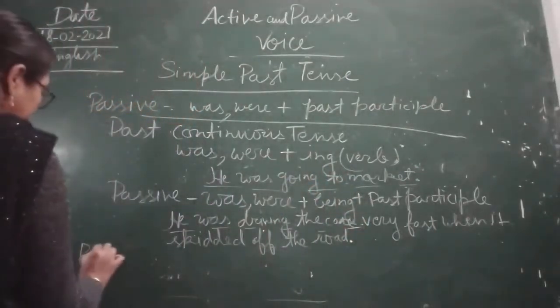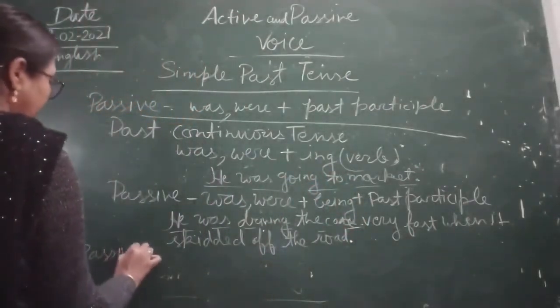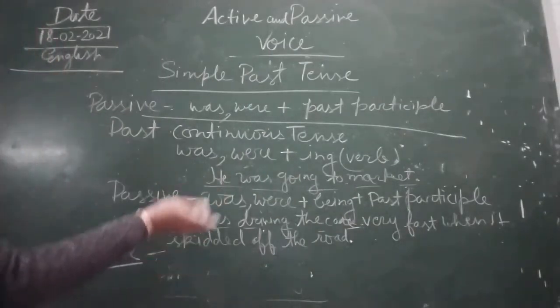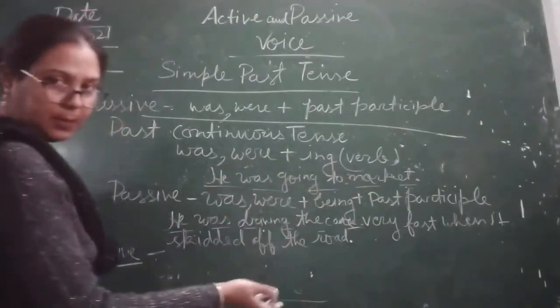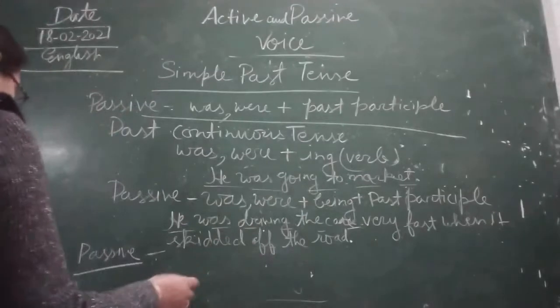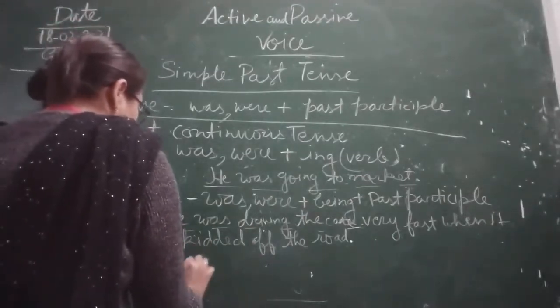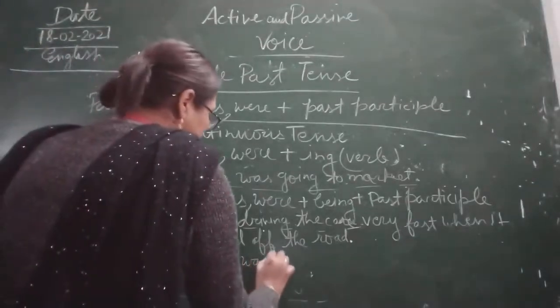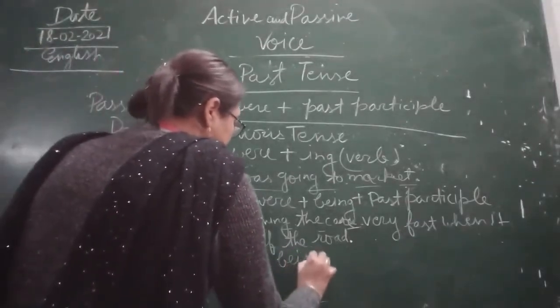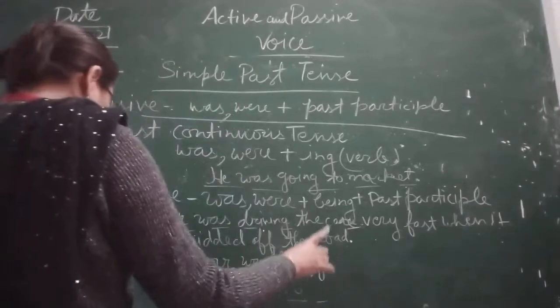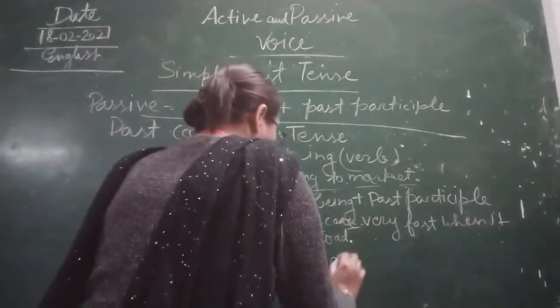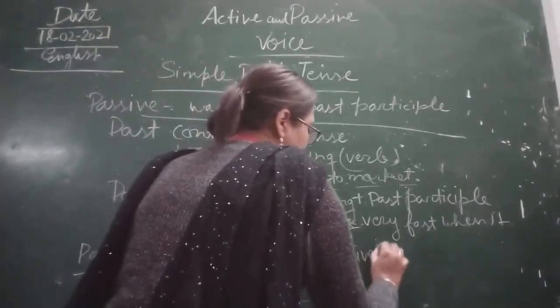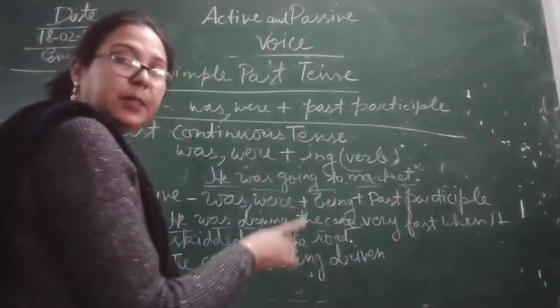Now here we will use the same rule of passive voice: was, were plus being plus past participle. Now children, what will we write?